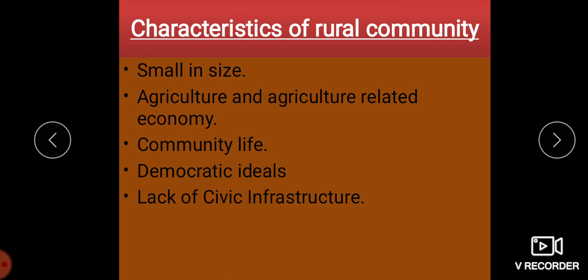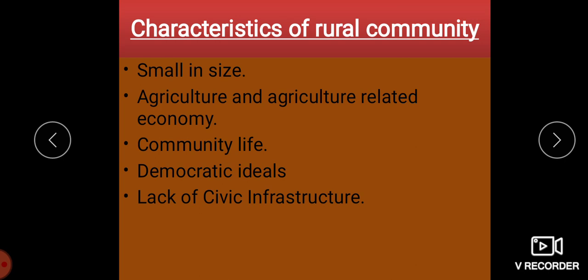The number of agriculture workers has been increasing year by year. For example, in 1991 there were 74.6 million people working on agricultural land as agriculture workers. In 2001, it was 106.8 million people dependent on agriculture. In 2011, it is 144 million people.